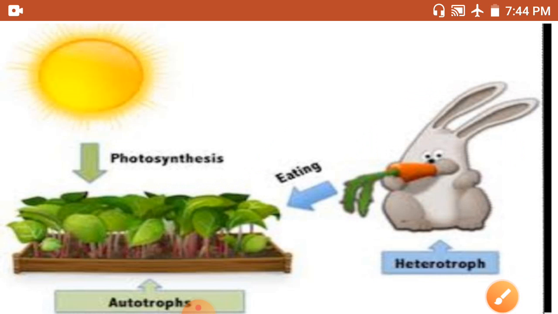So they are called heterotrophs because they cannot make their food themselves. They depend on others to get nutrition, and the green plants are called autotrophs. But not all plants are autotrophs; a few plants are also in the heterotroph category.